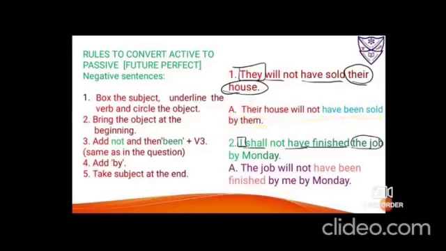Number 2, I shall not have finished the job by Monday. So it is I, the subject, box it, shall have finished, the verb, underline it. The job is the object, so you have to circle it. By Monday is an extra pair of words. Now this by is the preposition that shows the time, and the by that we use here is the preposition that comes with the doer of the action. So children, do not get confused with both the by. The by that we are using with the doer of the action is supposed to come only.